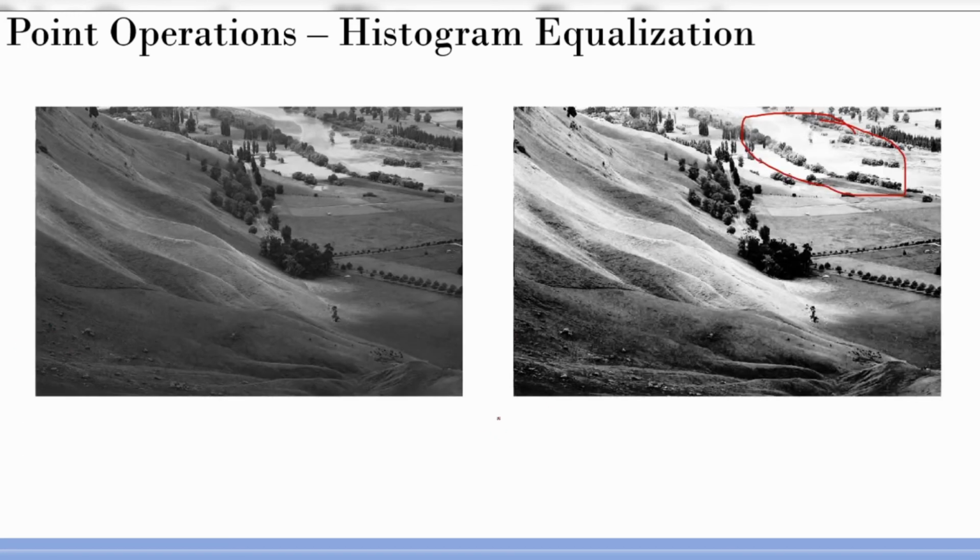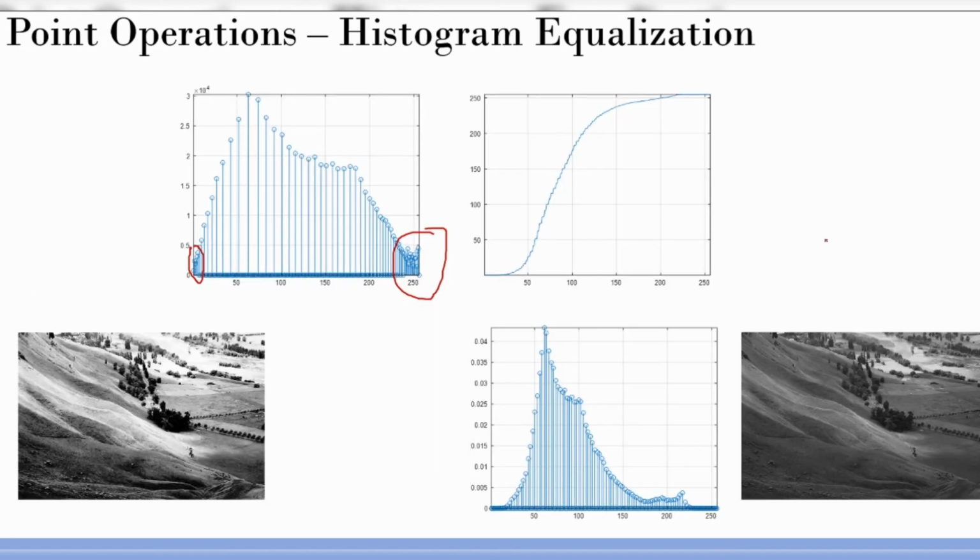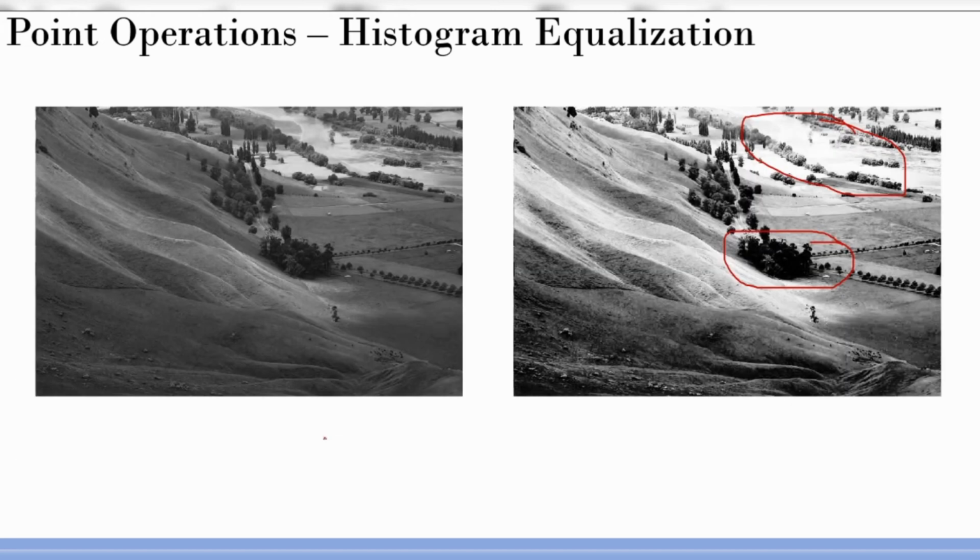So some of the dark regions, for example here, and whitish regions are sort of saturated. And you can actually do better by having a proper contrast stretching at the start. What I mean is, if you properly do the contrast stretching, then probably these things can be avoided. Okay, so that is histogram equalization.